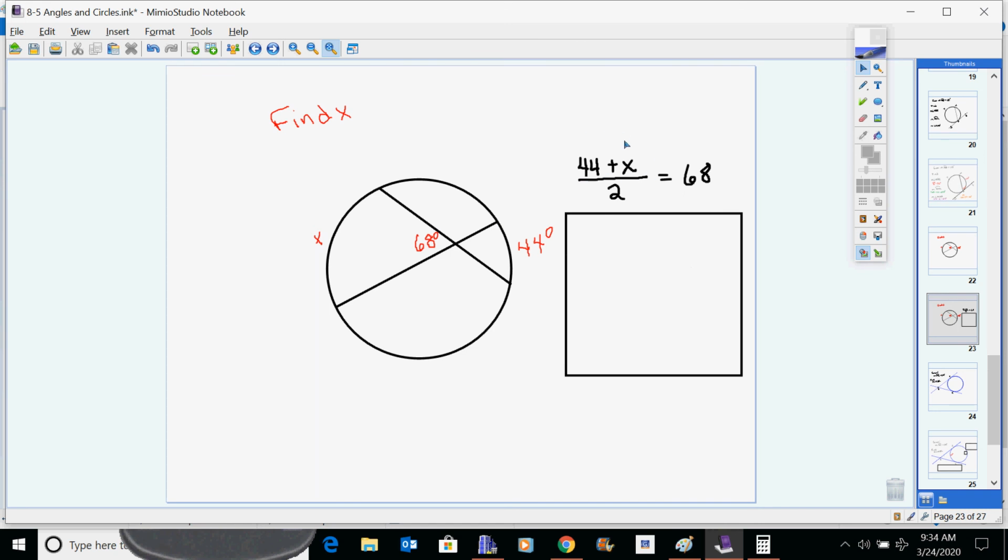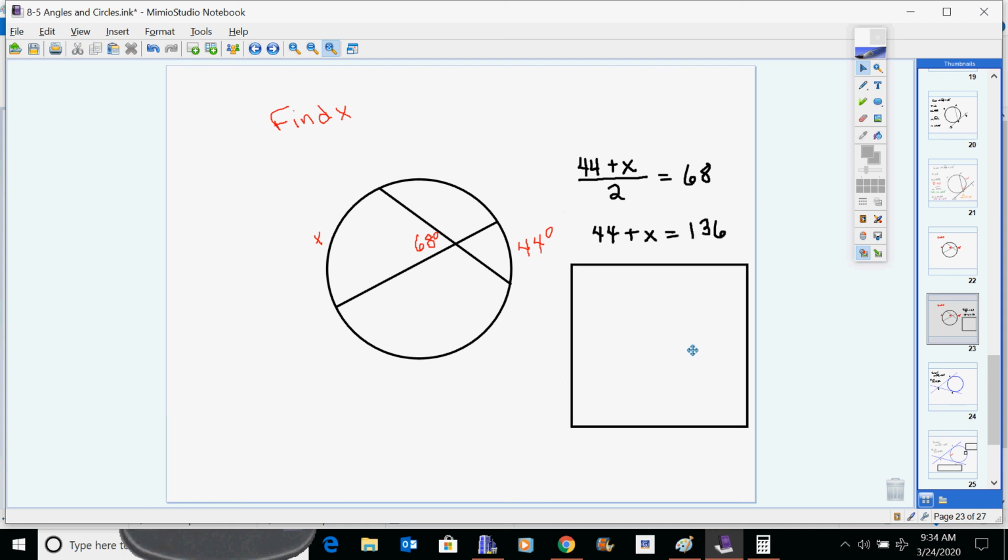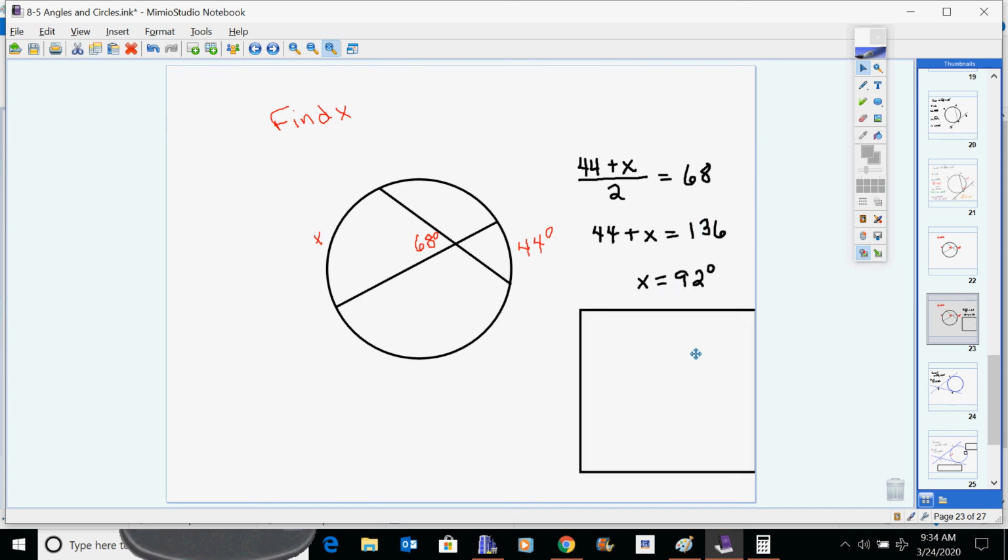So here we have a variable, so you have to go back to algebra a little bit here. We need to multiply both sides by 2. Okay, multiply both sides by 2 in order to get this by itself, and then subtract 44 from both sides to get your 92.